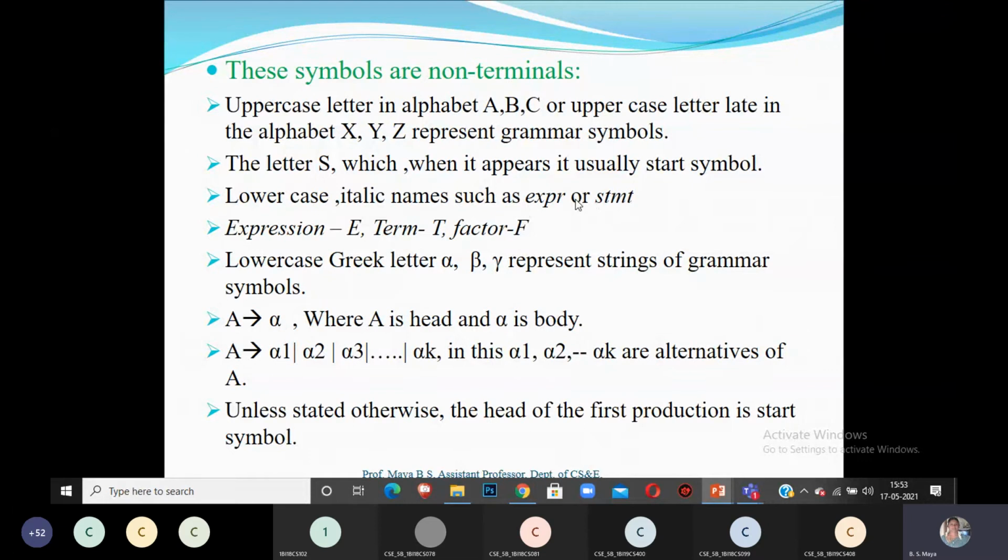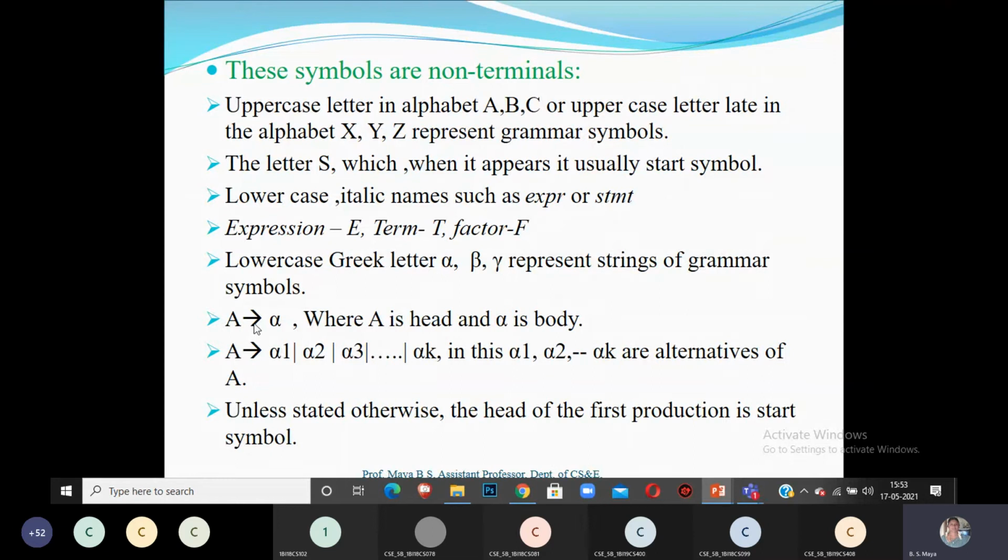Italic with lowercase letters, and sometimes we use this form also: expression can be replaced with E, term with T, factor with F. Then there are lowercase Greek letters: alpha, beta, gamma, which represent strings of grammar symbols. That is also commonly used in our grammar representation and in problems.